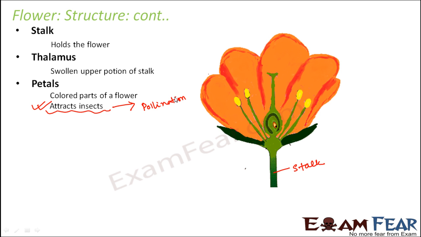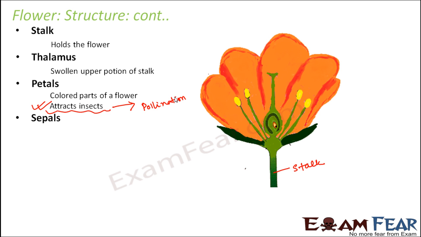So the insects play a very important role in the process of sexual reproduction in a plant, and that is why it is very important for the flowers to attract insects. So how do they attract insects? There are two weapons which they use in order to attract insects. One is their attractive color, which makes the insects come near them. The other is their fragrance, the beautiful smell, or sometimes even the foul smell, that also attracts many of the insects.